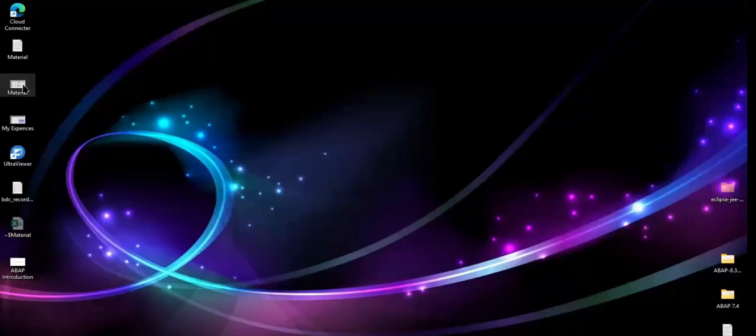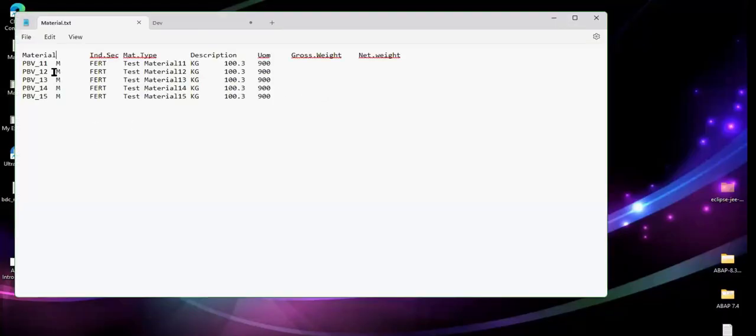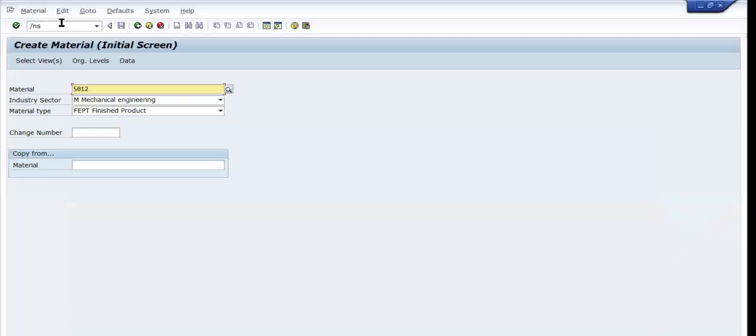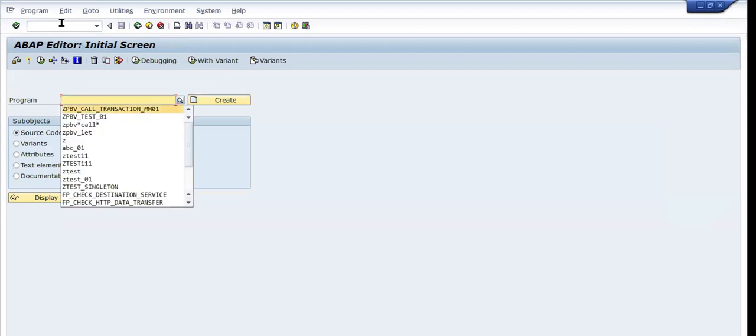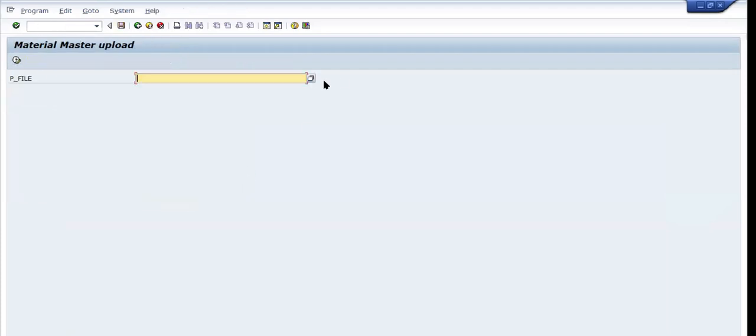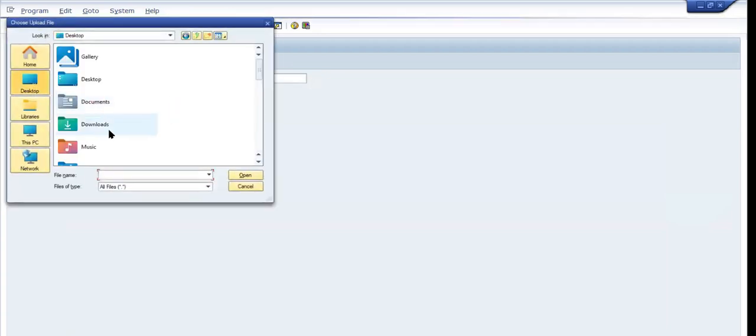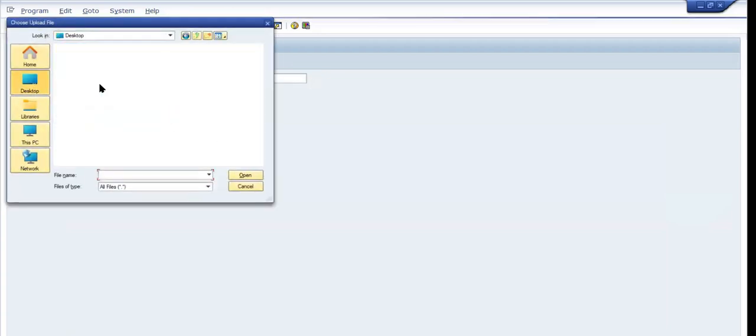SE. Now let me take this one. Either Excel sheet or Notepad files. This is my data. You can see I have entered five materials and their quantities. Now we have to design programs like this. I'm going to the system. Now I'm going to load my file.